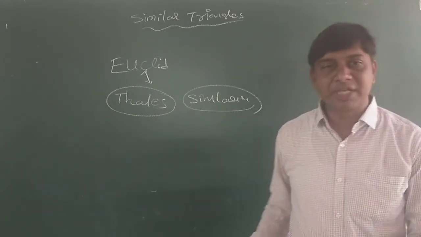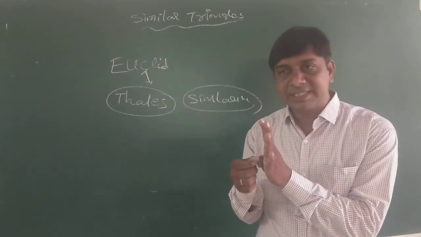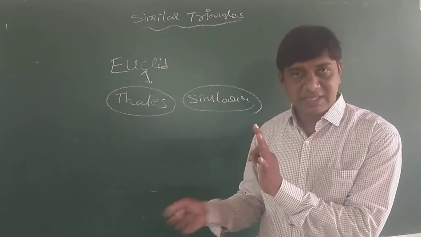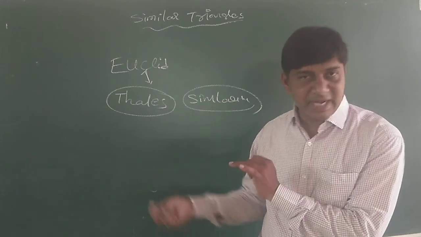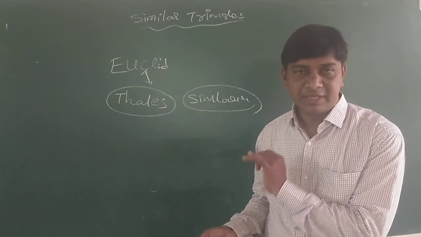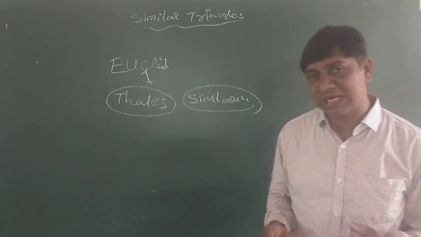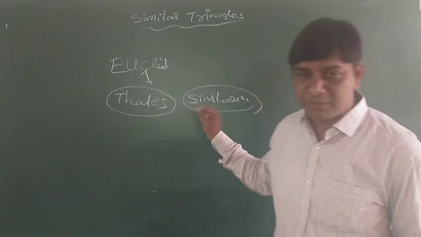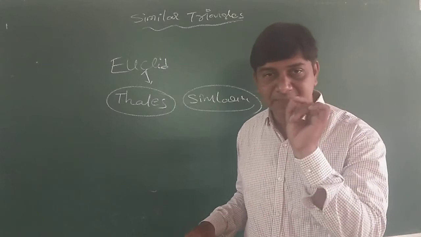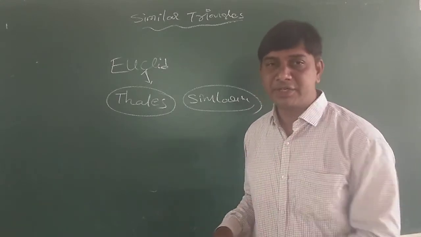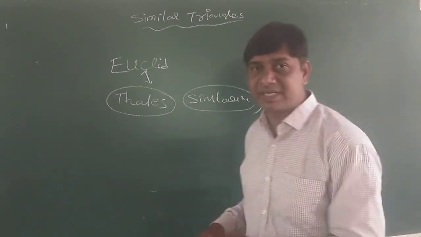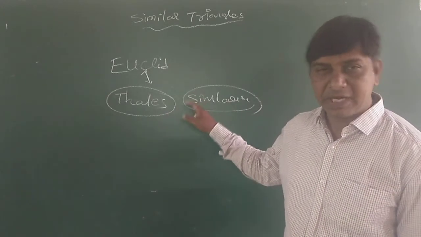Among those, the named theorems are the basic proportionality theorem and its converse, Pythagoras and its converse. The remaining similarity theorems you also learn. The angle bisector theorem is not in your syllabus, but it is important; we discuss it here.